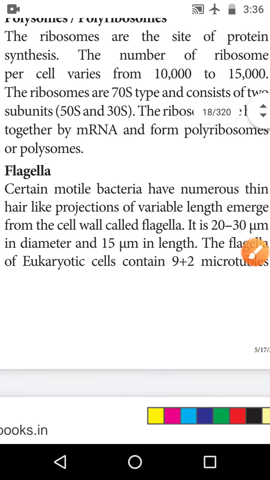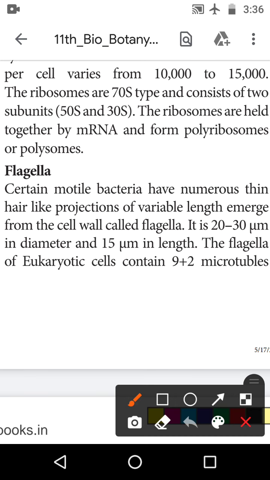Okay, let us look at the flagella. Certain motile bacteria have numerous thin hair-like projections of variable length emerging from the cell wall, called the flagella. What is the flagella? It is found in motile bacteria.